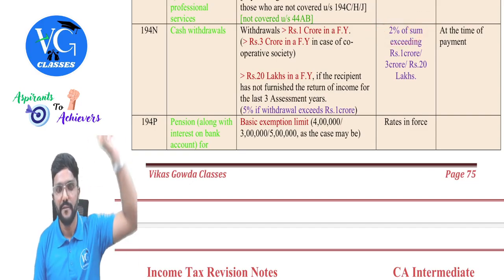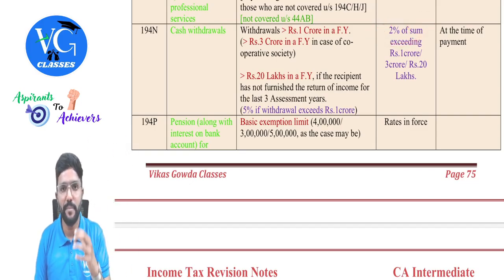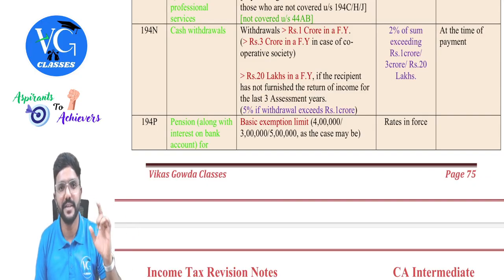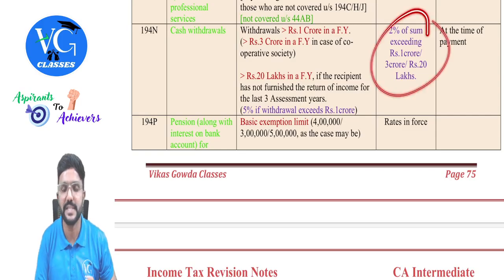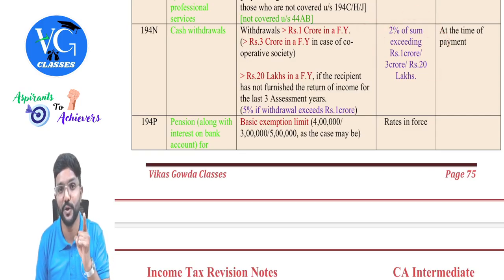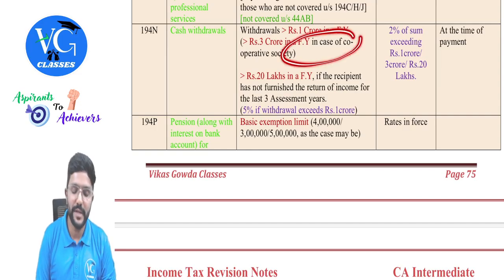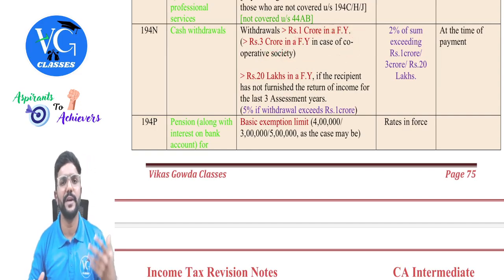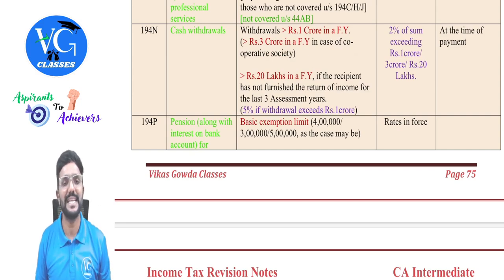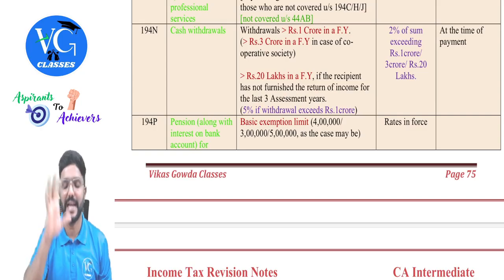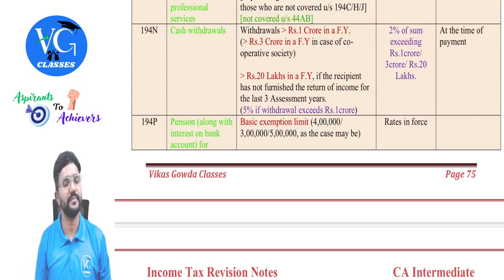Very important. For all other sections, if the payment is more than the threshold limit, we need to deduct TDS on the entire amount, right? Yes. But here it is only on the excess. I told you, when I come to that particular section, I will stress on it. Assume I am a cooperative society withdrawing 1.2 crore. No TDS. Assume I am withdrawing 3.5 crore. TDS has to be deducted on only 50 lakh at 2%.